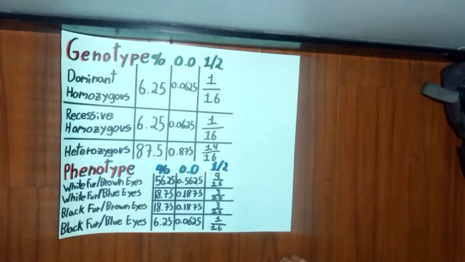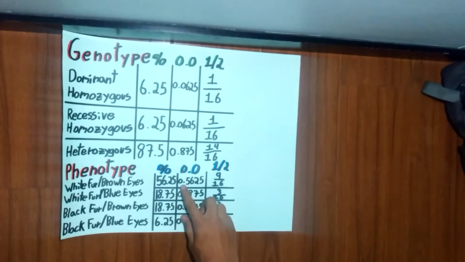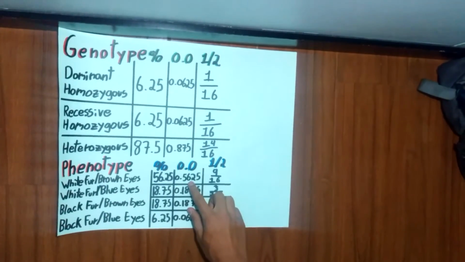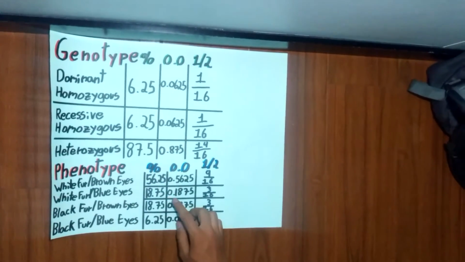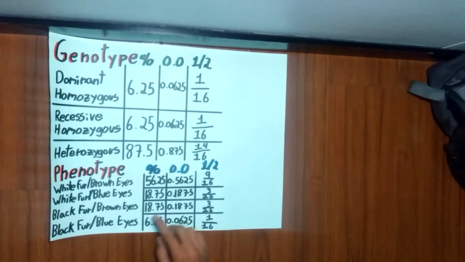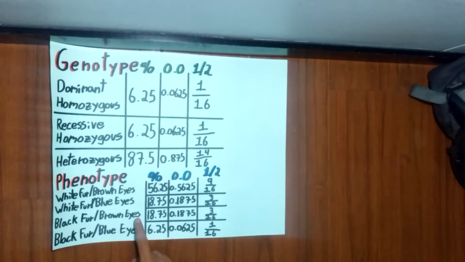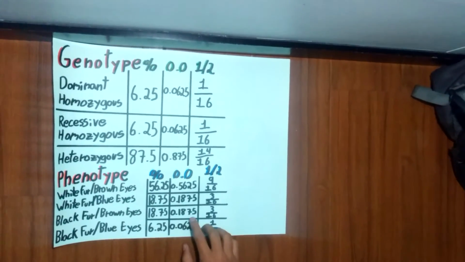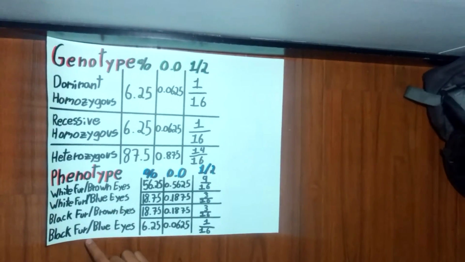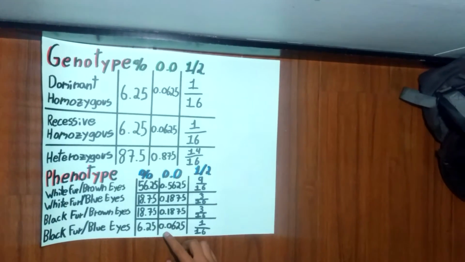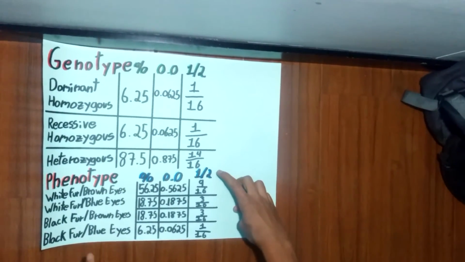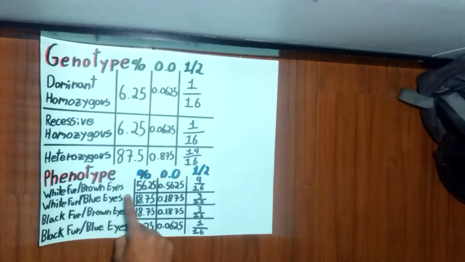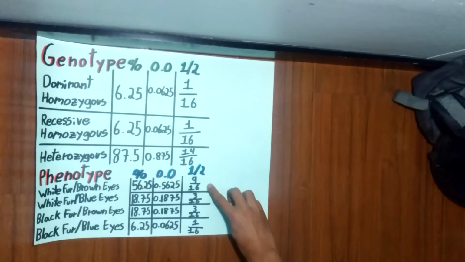In decimals, for white fur with brown eyes, we have 0.5625. In white fur with blue eyes, we have 0.1875. In the black fur with brown eyes, we have 0.1875. And in black fur with blue eyes, we have 0.0625. In fractions, for white fur and brown eyes, we have 9/16.